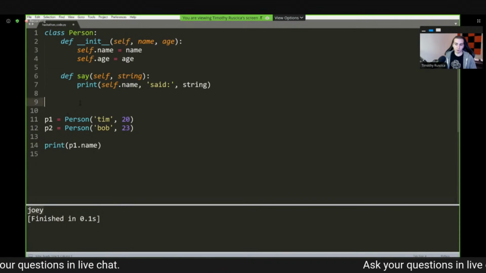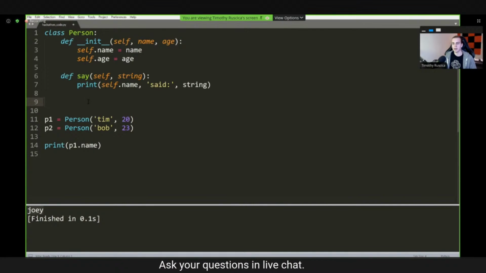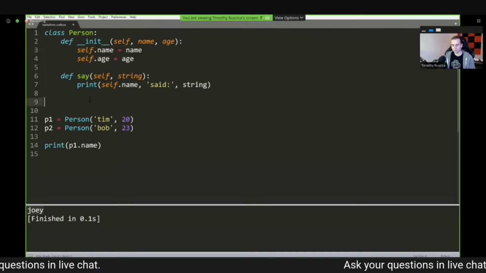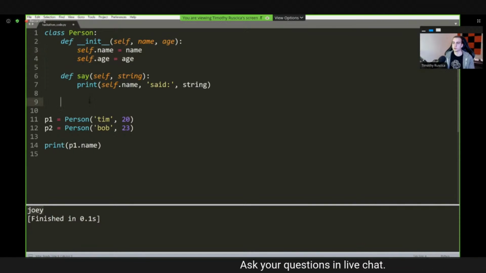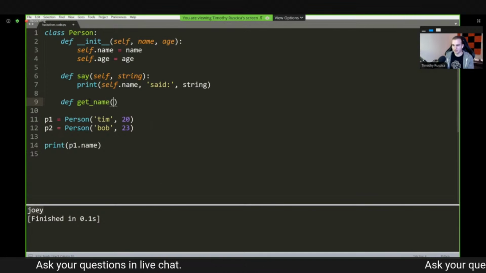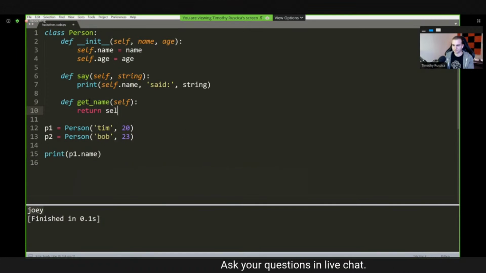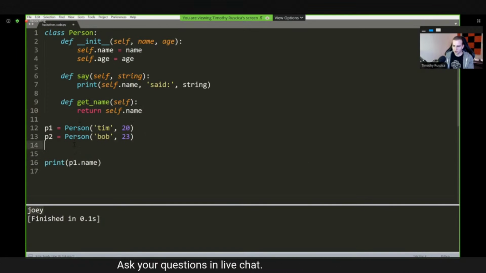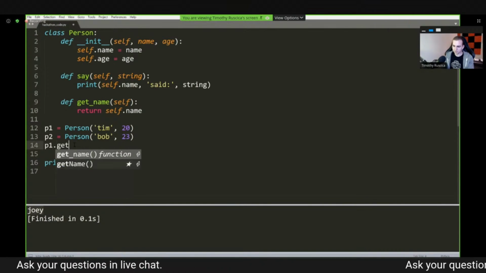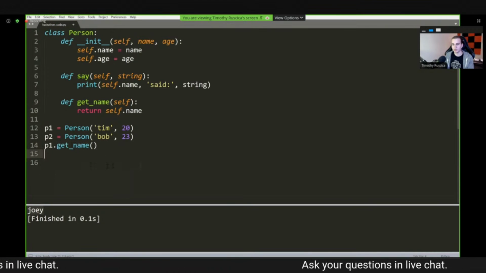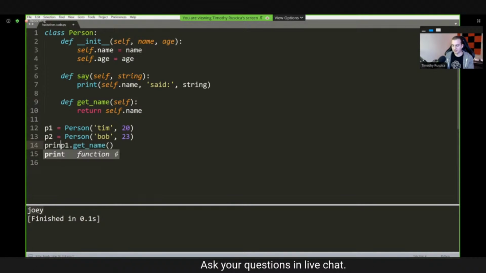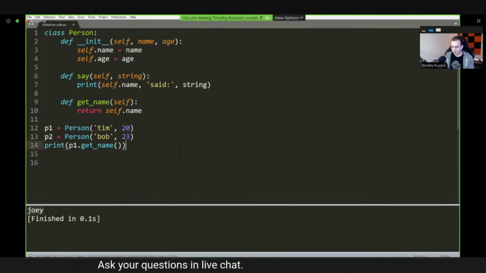Now, in other programming languages, say Java, you may have methods like getName or getAge. What those methods do is simply return to you the value of variables or attributes of your class. So for example, in Java, we would probably have implemented something like get_name. We'll take a self, and then all we would do is return self.name. So now I could do something like p1.get_name(), print that out like this, and then we would get what we expect.